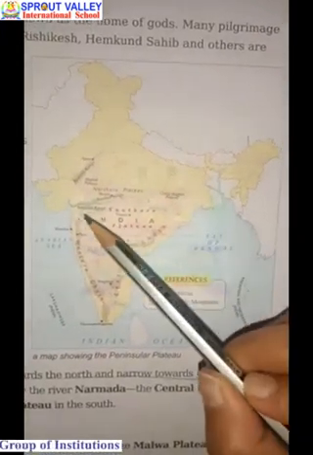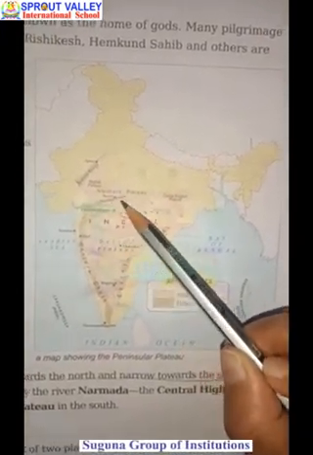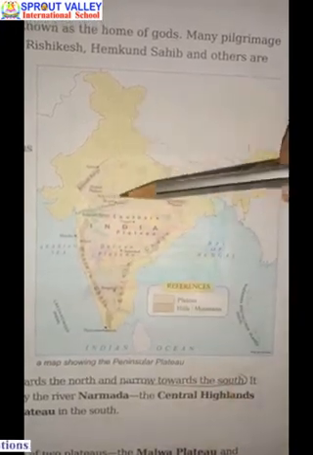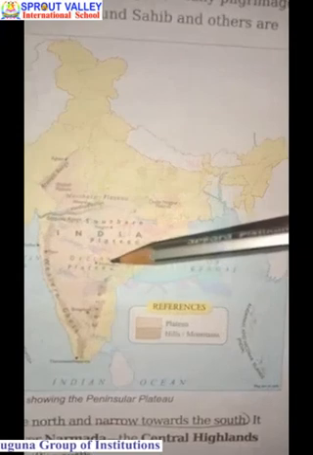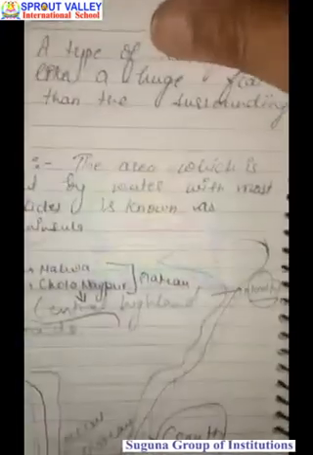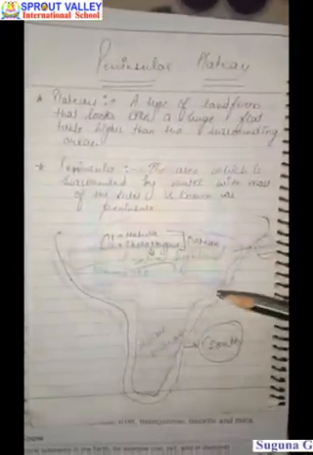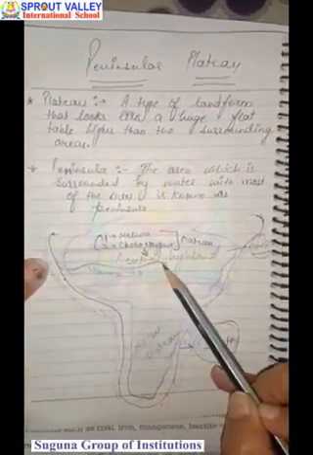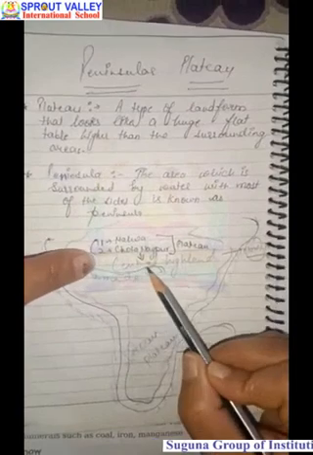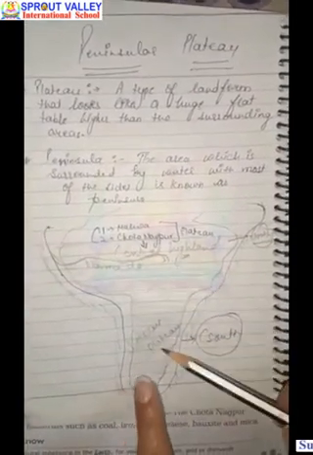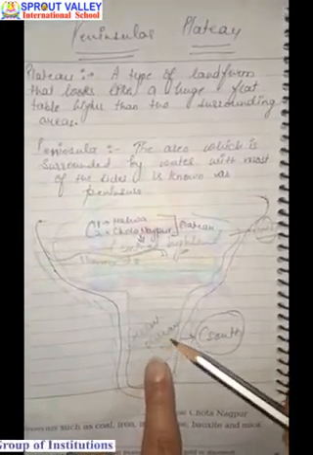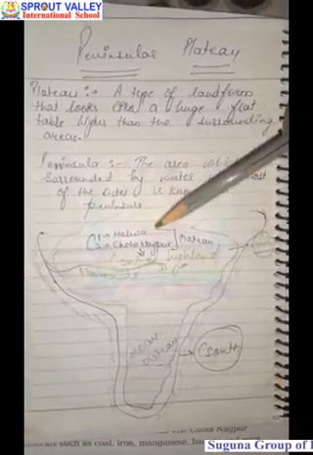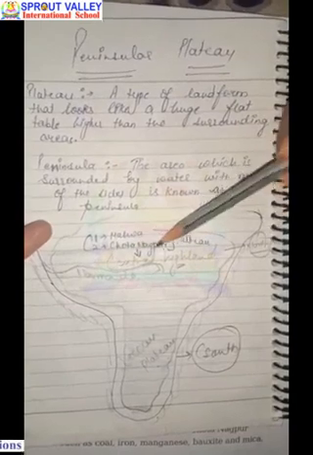In this picture here, you can see the river Narmada divides the plateau into 2 different parts. This is the Central Highlands and this is the Deccan Plateau. You can also see in this diagram very clearly. This is made by me. This is river Narmada, and the upper part is Central Highland, and the lower one is Deccan Plateau. The Central Highland is divided into 2 different parts, that is Malwa Plateau and the Chota Nagpur Plateau.